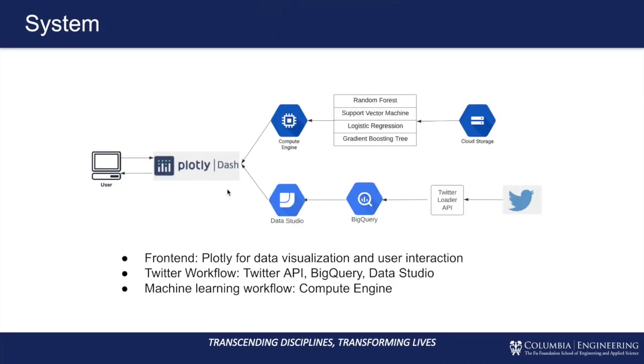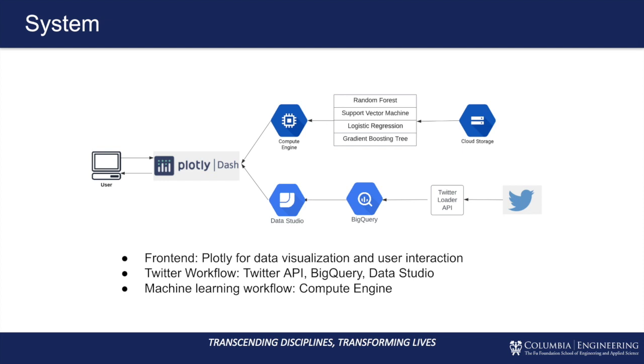Here is an overview of the system. For the front end, we use Plotly for data visualization and user interactions. For the Twitter workflow, the tweets are extracted from the Twitter API, saved to BigQuery, and then sent to Data Studio for further analysis. The dashboard for the final analysis is also presented on the website.